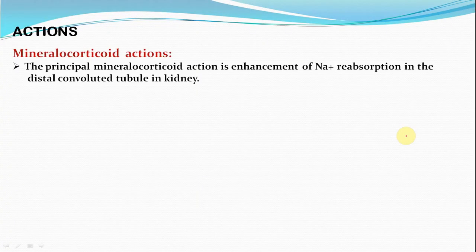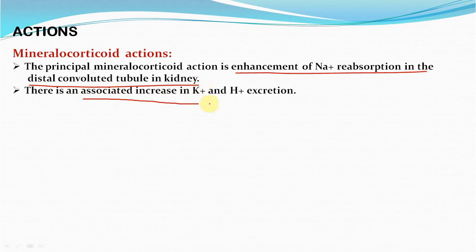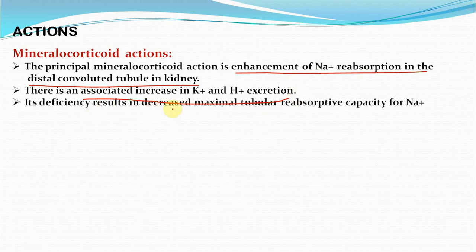Actions of corticosteroid. Mineralocorticoid action. Its main action is to reabsorb the sodium ion from distal convoluted tubules in the kidney. It is also associated with increase in potassium ion as well as hydrogen ion excretion. In its deficiency, there is decrease in tubular reabsorption capacity for sodium ion.